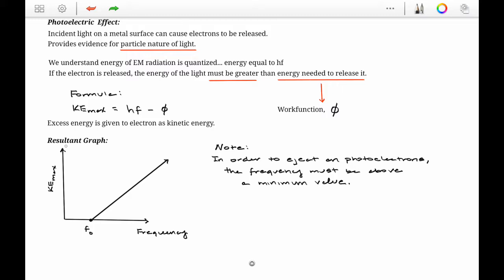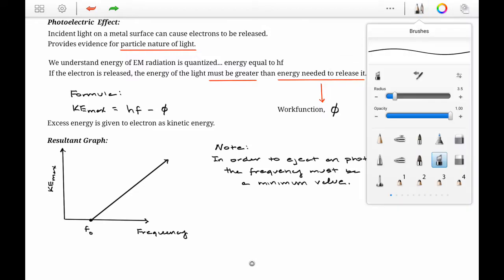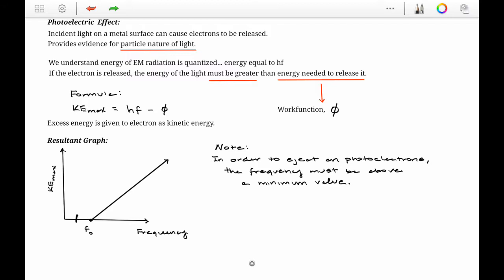This is maybe a little bit better explained in this resulting graph. We can see that until we reach this threshold frequency, we will not have any kinetic energy. If we consider a frequency at this value, let's say, we know that E is equal to hf.